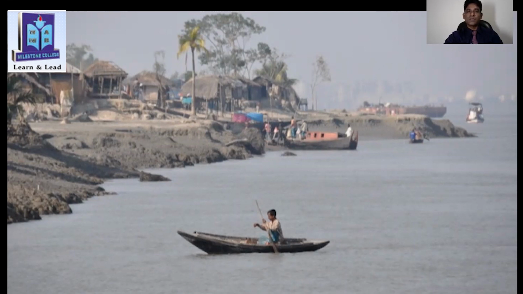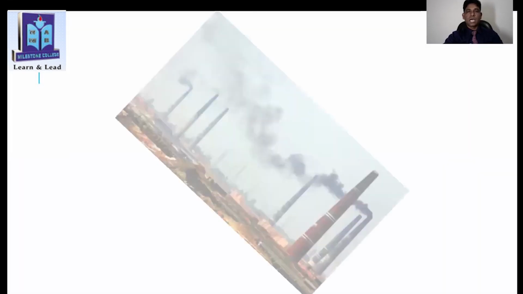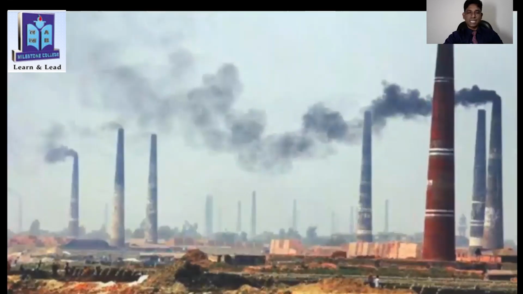This is another beautiful picture of our country, isn't it? Now, students, last picture you can see. Yes, this picture is about what? You can see brick field, right? A smoke is coming out and polluting our environment, right? So, can you guess what will be our today's topic?